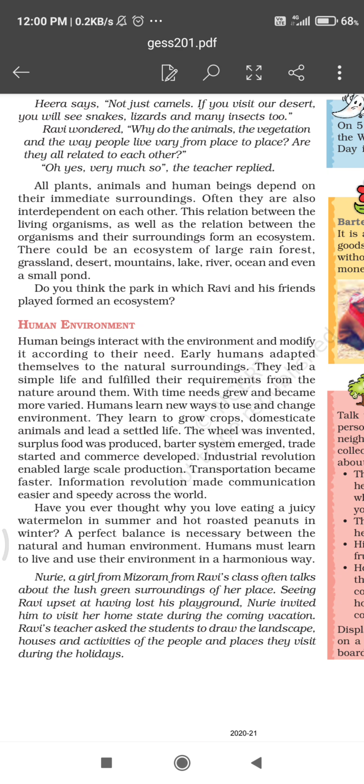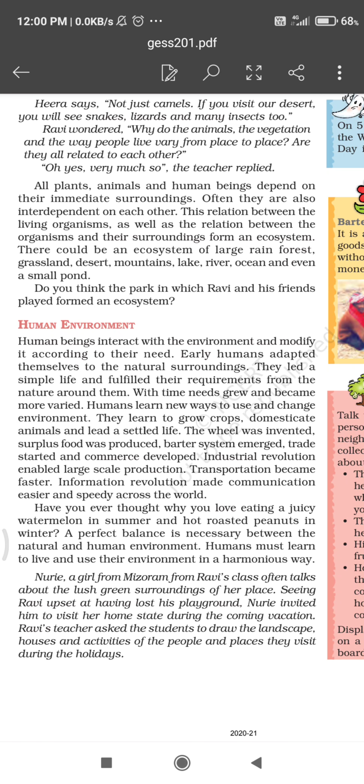Nuri is a girl from Mizoram. Mizoram, you know, it is in the northeast area of India, and all the northeast states are lush green states, means their development is not done to a great extent like it is done in the northern plains. So we see natural environment in the northeast states.